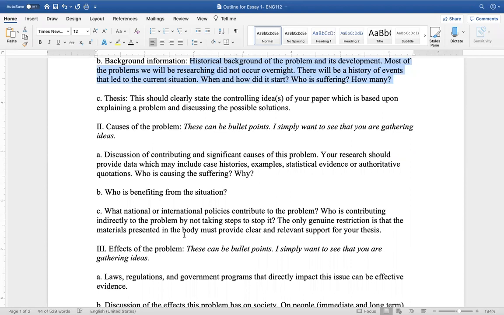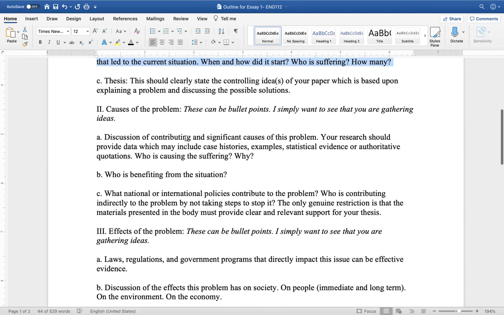And then you're going to go into the first half of the essay, which is going to be the problem component. So, causes of the problem. These can be bullet points. I don't expect them to be complete sentences, but I want to see that you're gathering ideas and information. So I want you to discuss the contributing and significant causes of this problem. Your research should provide data, which may include case histories, examples, statistical evidence, or authoritative quotations.